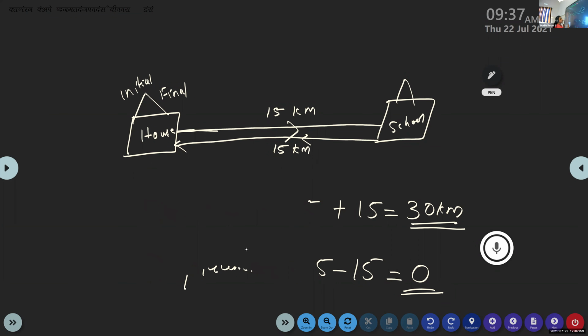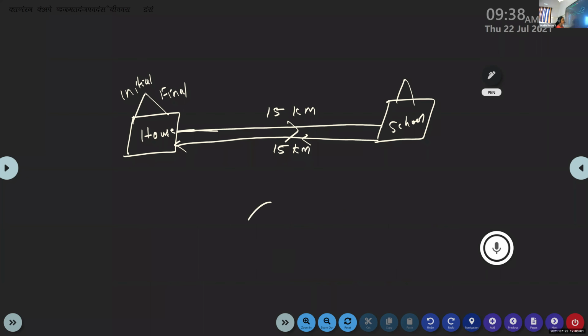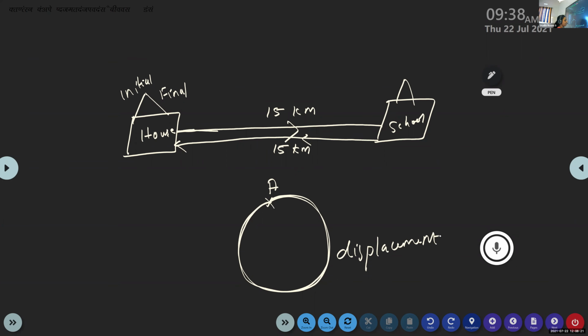Suppose in another case an object is traveling along a circular path. It starts its journey from this point A, travels through the circular path, and again reaches here. So the initial point and final point are the same, and in such cases also the displacement is equal to 0. So if the initial point and the final point of the object are the same, the displacement will be equal to 0.